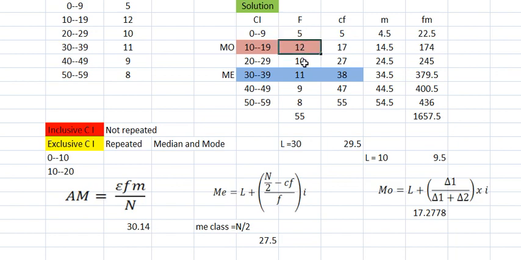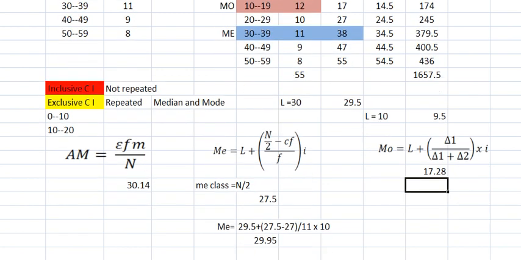What is delta 2? 12 minus 10, which is 2. Now use the same. What is delta 1? 7. What is delta 1 plus delta 2? Delta 1 is 7, delta 2 is 2. 2 plus 7 is 9. Then into 10. The class width is exactly the same, 10 to 19 you will get 10 only. So if you simplify this one, your answer comes to 17.28. So this was the answer for converting inclusive classes to exclusive classes, right?